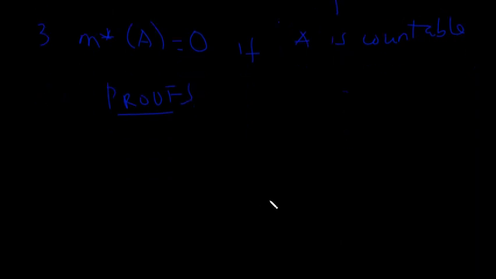So before I start with the proof, let's note that the outer measure of any set C, where C is a unit set, is equal to 0.